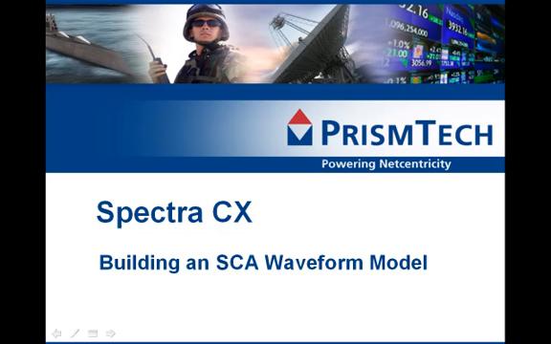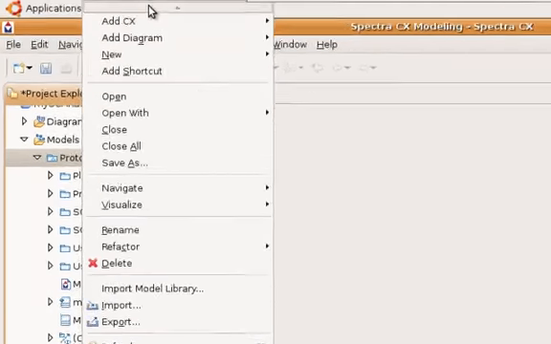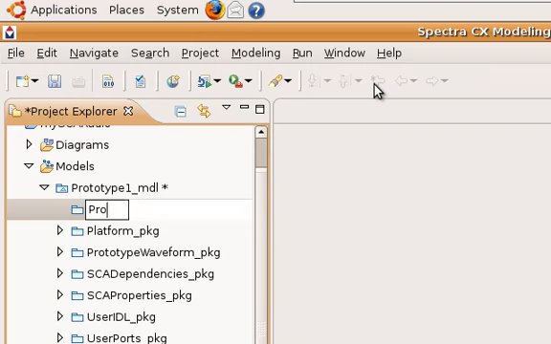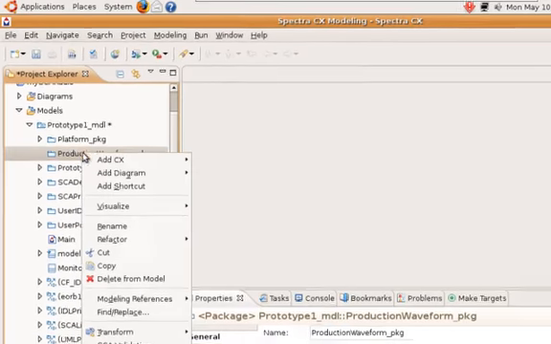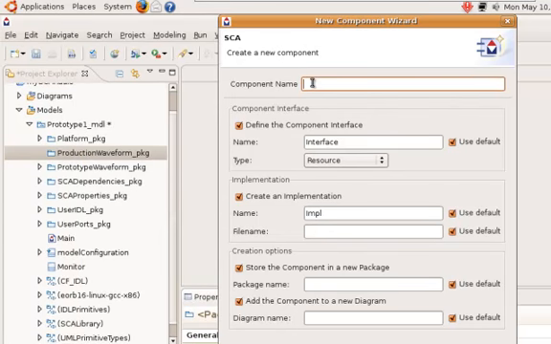In this demonstration, we're going to use SpectraCX, the complete round-trip SCA engineering modeling tool, to build an SCA waveform model. First thing I'm going to do is create a package to store all of my SCX components. Now that I have a package, I can start to populate my package with the components I need for my waveform. The first one I'm going to create is my LAC SCA resource.